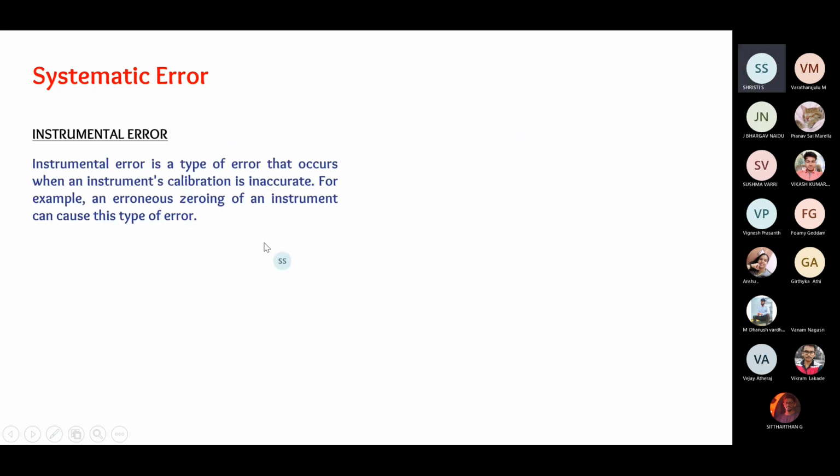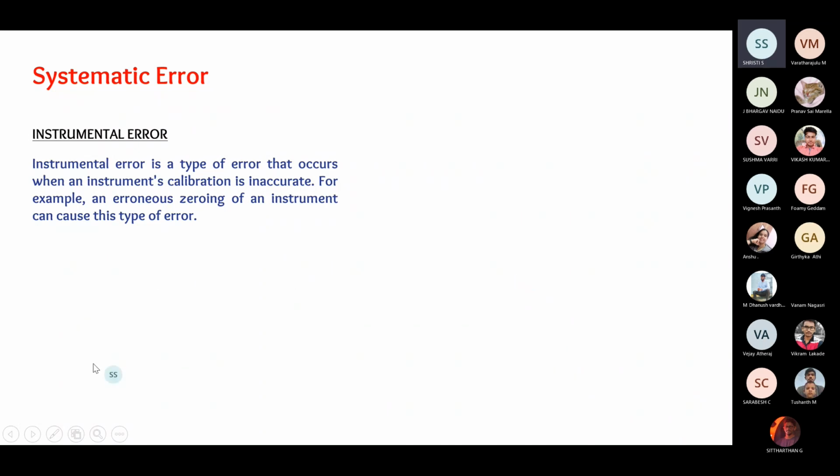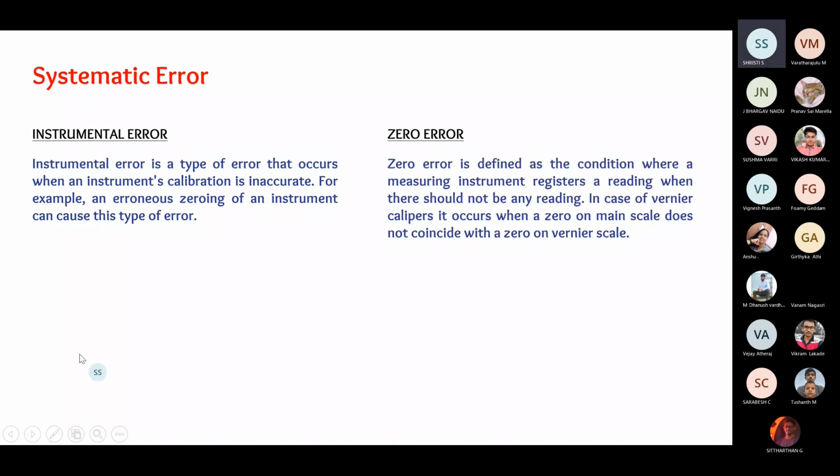Instrumental error occurs when there is miscalibration or the markings are not proper in the instrument. For example, the zero error in vernier calipers and in screw gauge, which are used to measure thickness and diameter respectively. So what is zero error? Take the example of vernier calipers. When the zero of the main scale coincides with the zero of the vernier scale, there is no error. But if the vernier scale does not coincide with the zero of the main scale, there is said to be a zero error.